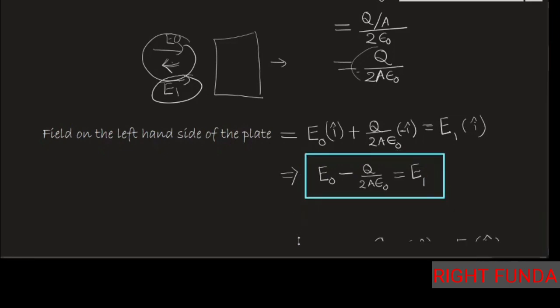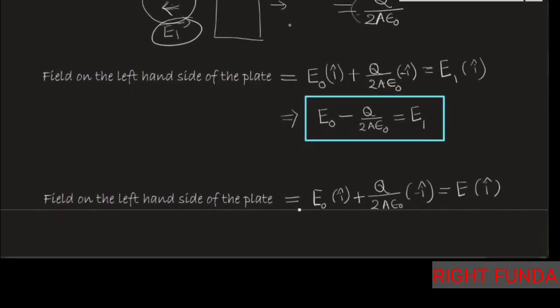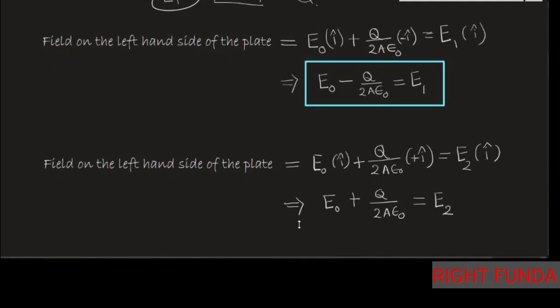Now similarly, on the right hand side of the plate, E naught is there already, and the plate's field will be in this direction, with this much value. This total field is nothing but E2 i cap. E2 is given in the question. So if I simplify this, I obtain E naught plus Q by 2A epsilon naught is equal to E2. This is another result I obtain.